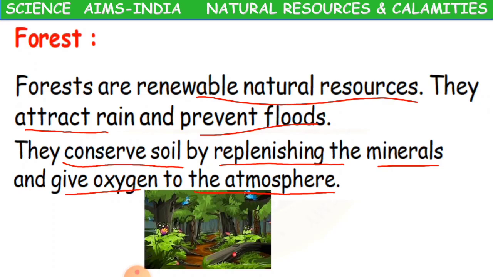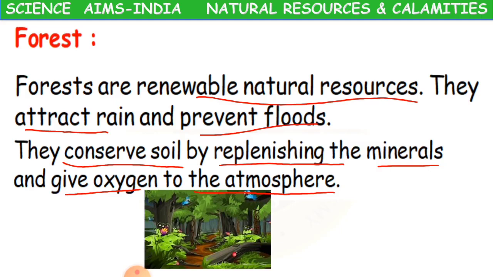And how do they prevent floods? What are floods? If you have heavy rain, you get much water, a very big amount of water on the land. As the water flows, even the objects on the land run off along with the water.